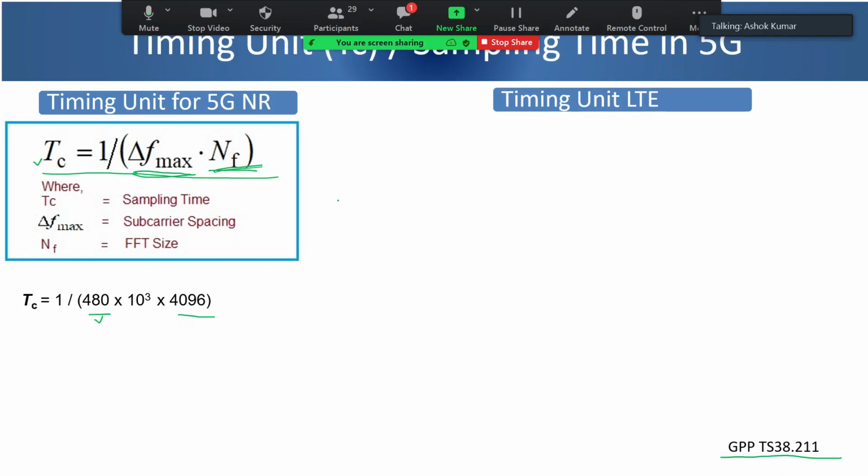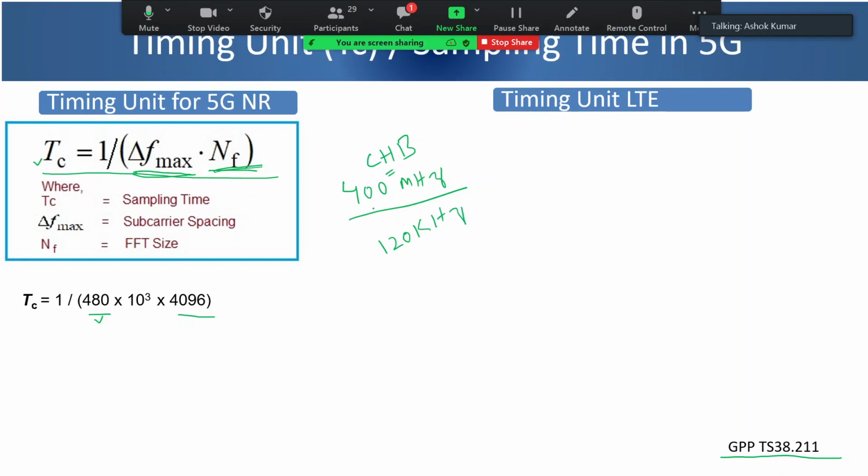So let us look at what is the maximum number of subcarriers in 5G as defined in this document. Let us take the example of 400 megahertz channel bandwidth. We are aware that in 400 megahertz, numerology 3 is used. Numerology 3 can have bandwidth up to 400 megahertz, that is 120 kilohertz subcarrier spacing, right?